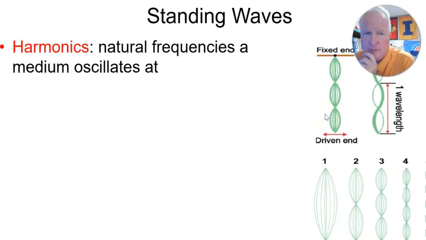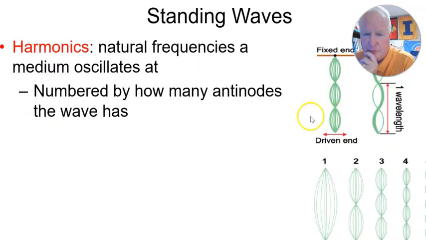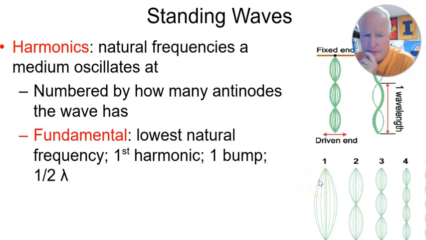So a natural harmonic, or the first harmonic, is the first one. It's this one that has just one bump. The fundamental is the lowest frequency. It's called the first harmonic. There's only one bump. And one of the things that we need to understand is that there's only half of a wavelength in the first harmonic.